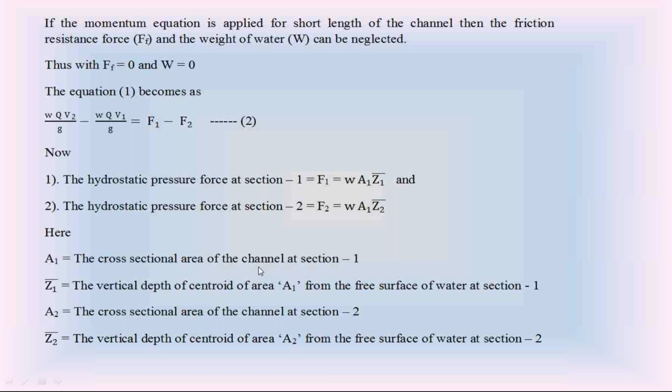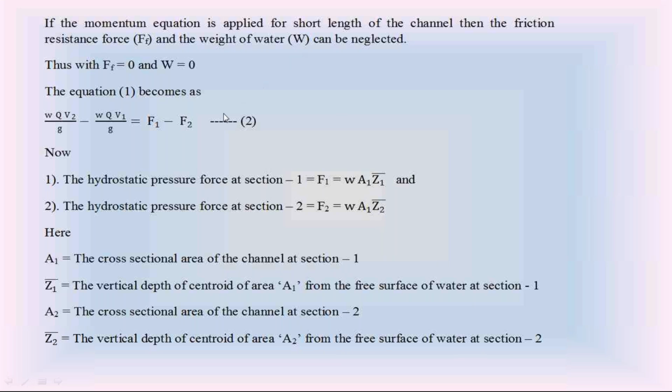A1, the area at section 1. Z1 bar, the distance of the centroid from the water surface at section 1. A2, the area at section 2. Z2 bar, the distance of the centroid from the water surface at section 2.